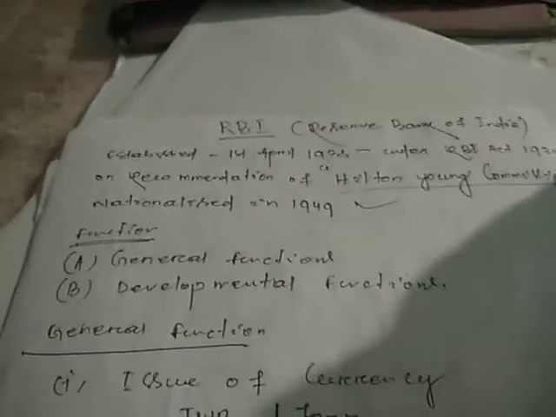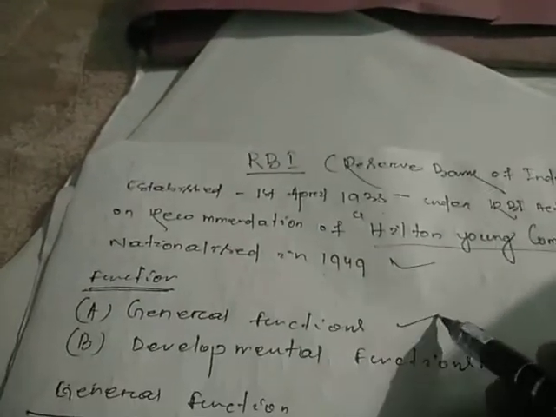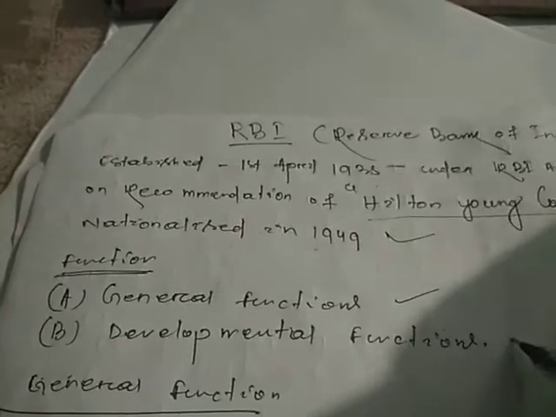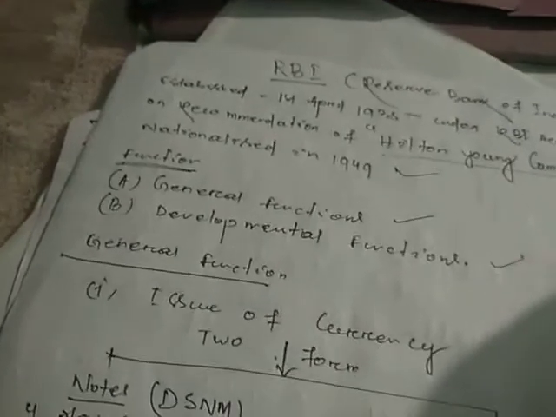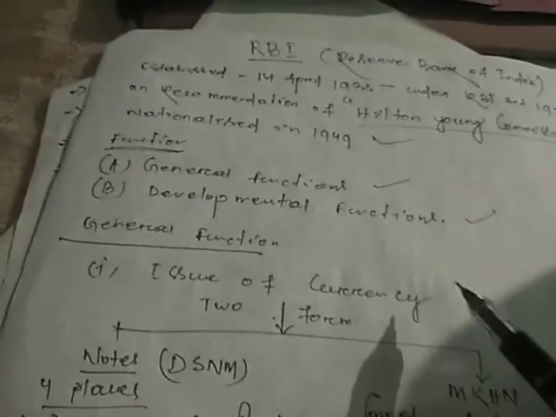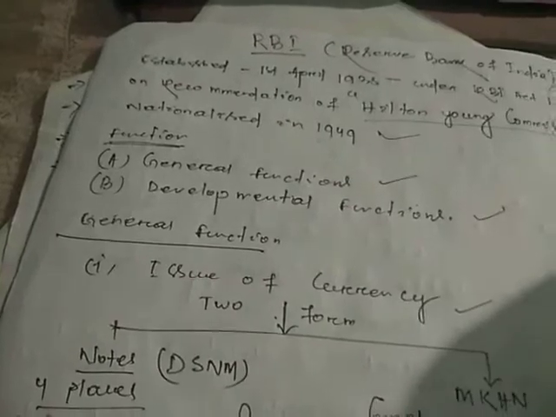So RBI functions are of two types: one is general function and another is developmental function. So what is general function and what is developmental function? General function means, we have to consider now the first general function, that is issue of currency.